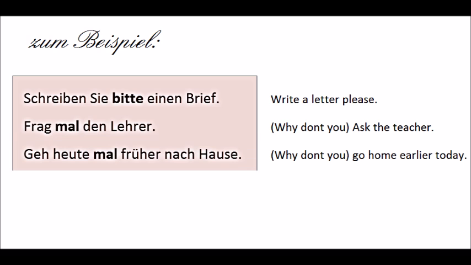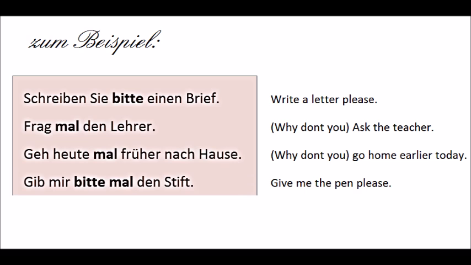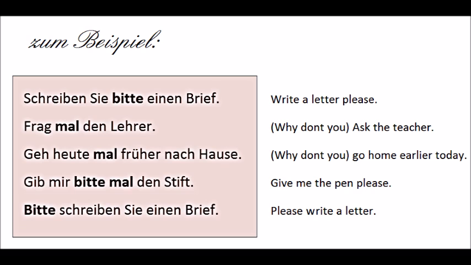Geh heute mal früher nach Hause. Why don't you go home earlier today? Bitte gib mir mal den Stift. Please give me the pen. Bitte and mal come at the modal element position of the sentence. For more information on sentence structure, please watch my word order tutorial. If you want to emphasize the element of politeness a little, you can put bitte at the beginning of the sentence. For example, bitte schreiben Sie einen Brief.